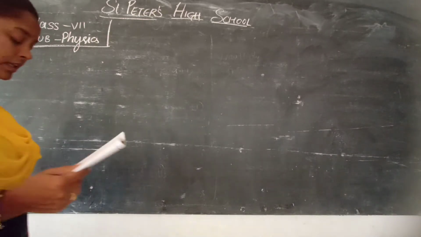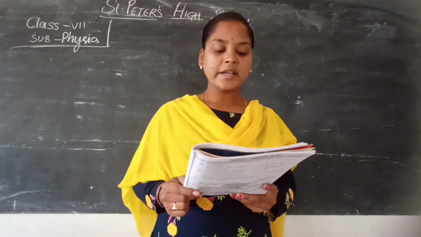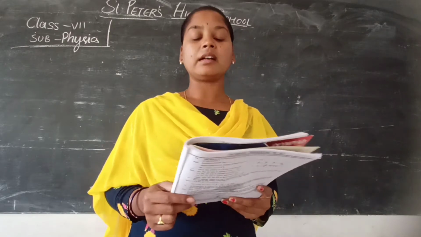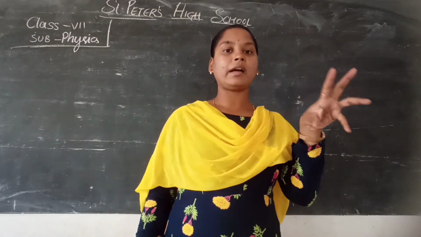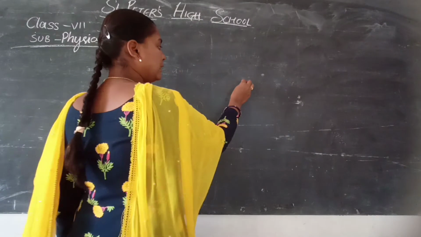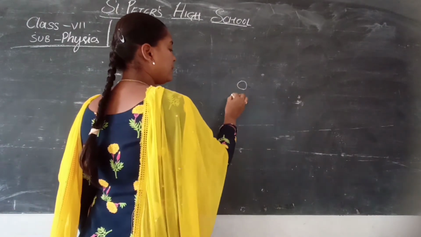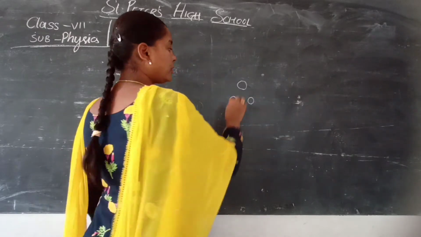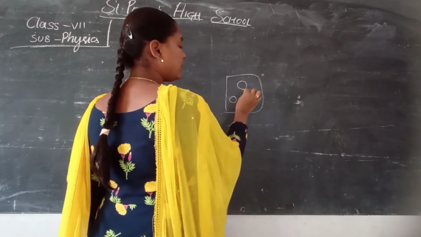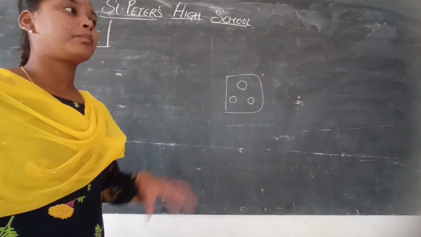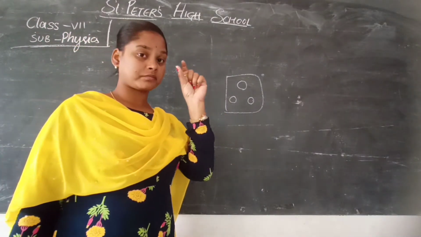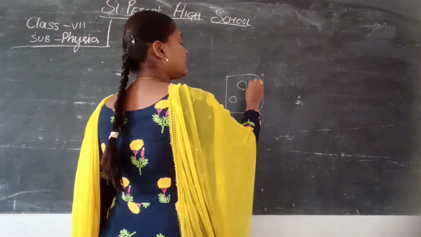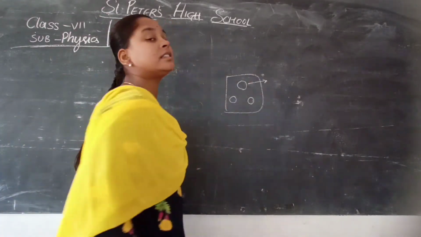And next: in a 3-pin plug, why is the earth pin made longer and thicker than the other 2 pins? Do you know the 3-pin plug? How will it be? It will be thicker and somewhat big in the middle, and these two are small. This will be big and this will be small. In the plug also, the middle one will be thicker. Why? Because this is connected to the earth terminal.